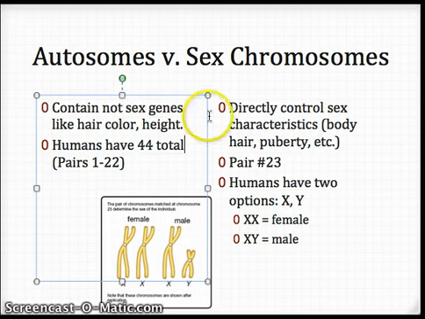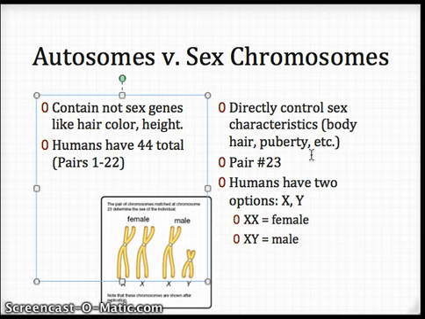Now, sex chromosomes are going to relate directly to you being male or female. Okay, we're not talking about transgender, intersex. We're talking about what you're born with. Okay, so this is going to deal with things like body hair, how you go through puberty, what you make. Now, there is only one pair of these in a set of humans, and that is pair number 23.